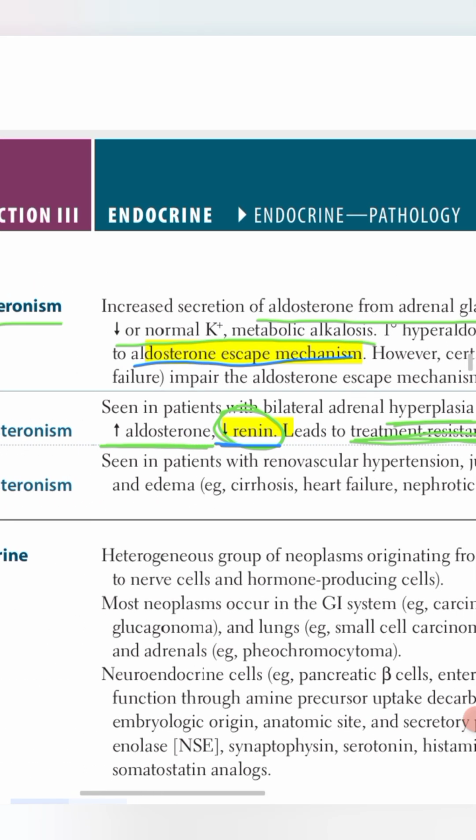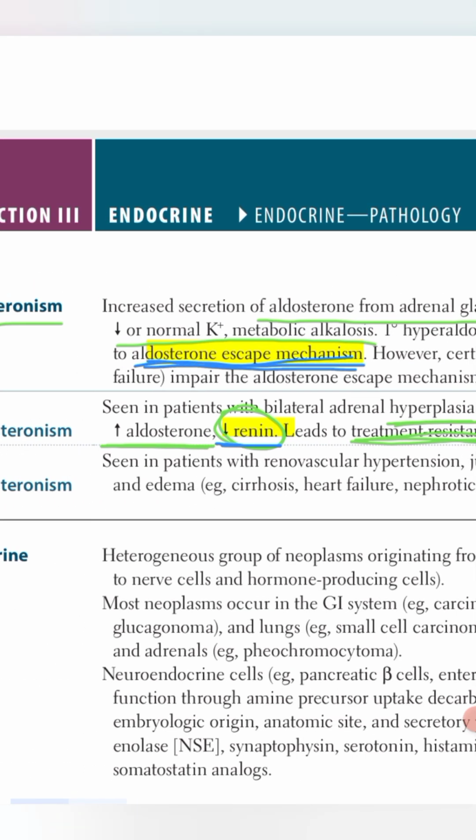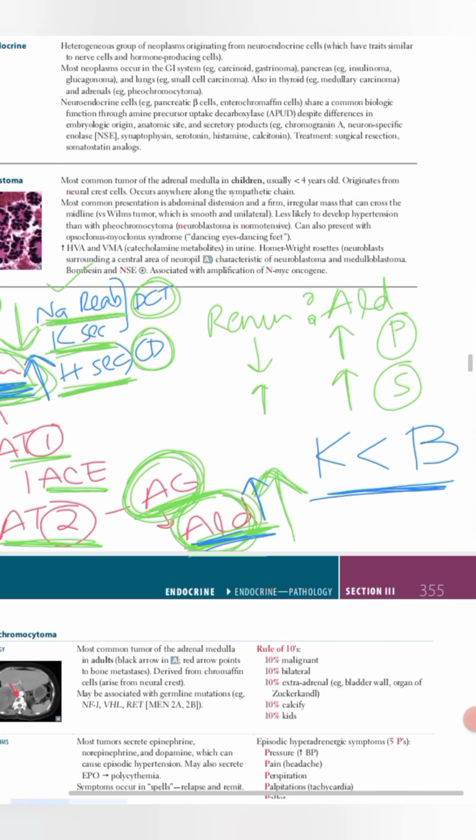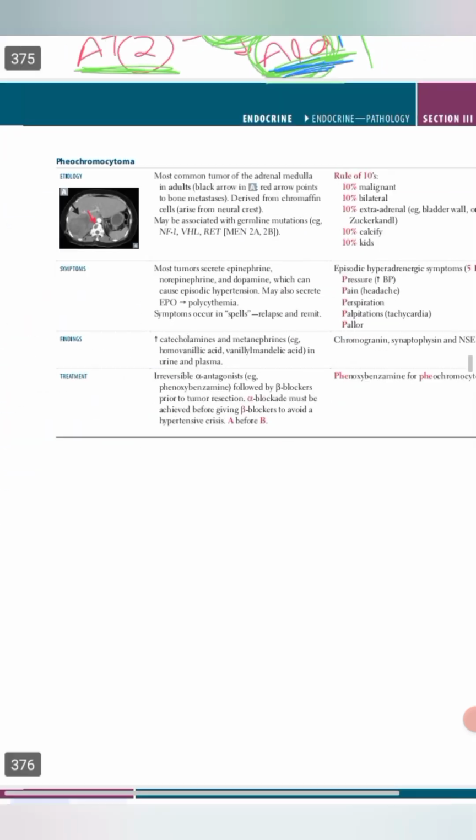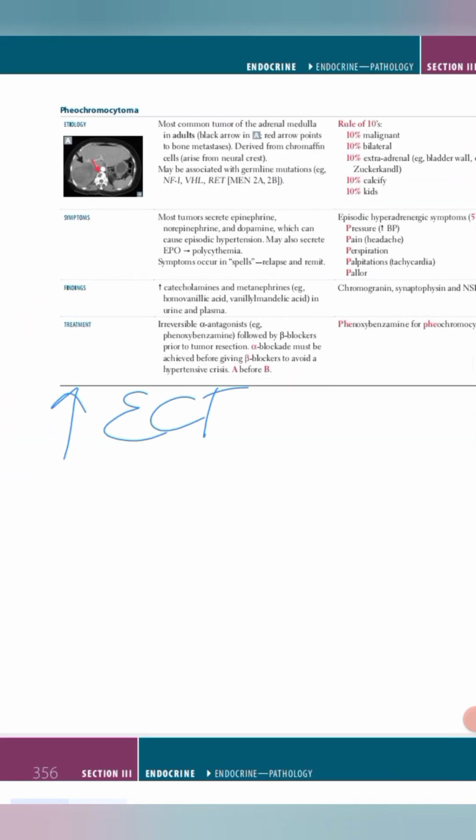Now, there is an important concept of the aldosterone escape mechanism, a mechanism through which the body tries to deal with excess mineralocorticoids, meaning aldosterone. The body is trying to escape from the excess effects of aldosterone. When there is an increased level of aldosterone due to hyperaldosteronism, there will be sodium retention, water follows the sodium, so there will be an increase in extracellular fluid.